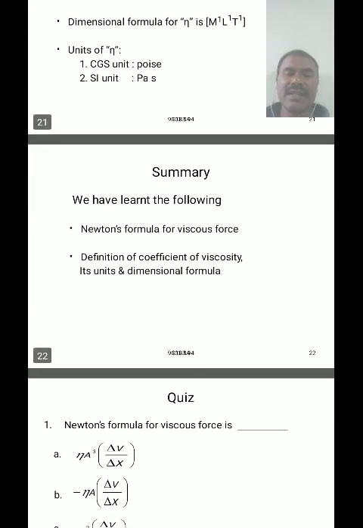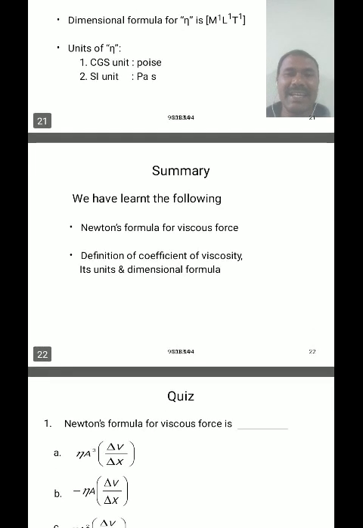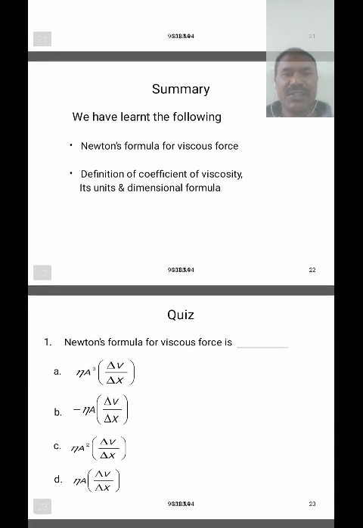In this class we have learned the following: the concept of viscosity, definition of viscosity, examples of viscosity, Newton's formula for viscous force, definition of the coefficient of viscosity, SI unit, and dimensional formula of viscosity are discussed.